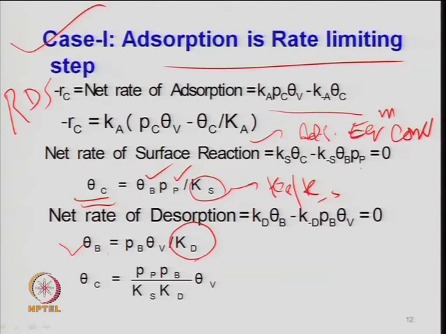So, theta_b is known, and theta_c is written in terms of theta_b. So, theta_c can be calculated, because theta_b is unknown here, right, but you can write it in terms of the total site balance. So, theta_c is equal to P_p times theta_b. Theta_b is substituted like this, P_b times theta_v, and the other two equilibrium constants K_s and K_d are in the denominator, right. So, still you need to find out this theta_v.